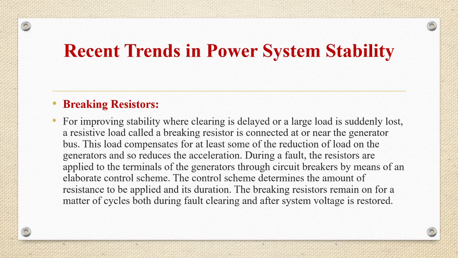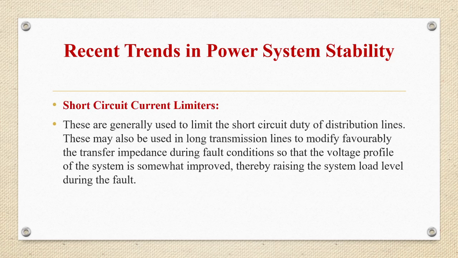So during a fault, the resistors are applied to the terminals of the generators through circuit breakers by means of an elaborate control scheme. This control scheme will determine the amount of resistance which can be applied and its duration. The braking resistors will remain on for a matter of cycles both during the fault period and after system voltage is restored.